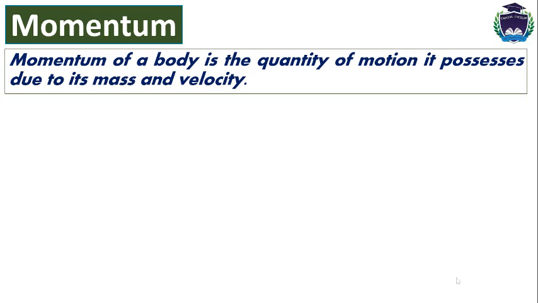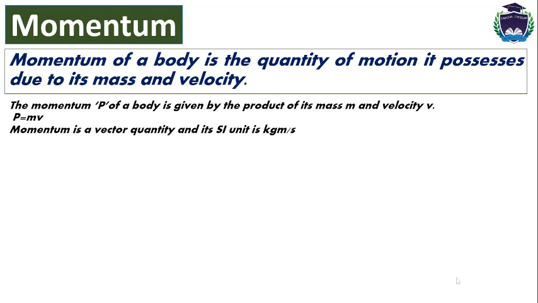So to explain this situation, we can define a new physical quantity called momentum. So what is momentum? Momentum of a body is the quantity of motion it possesses due to its mass and velocity. So we can define momentum as the product of mass and velocity. The momentum, which is represented by P, of a body is given by the product of mass, which is represented by M, and velocity, which is represented by V.